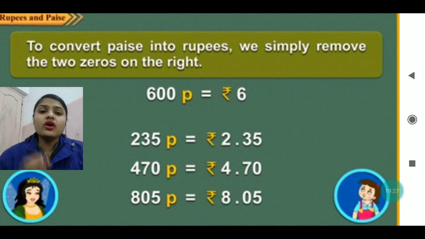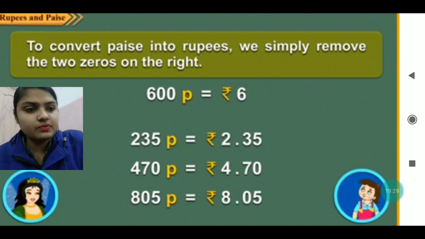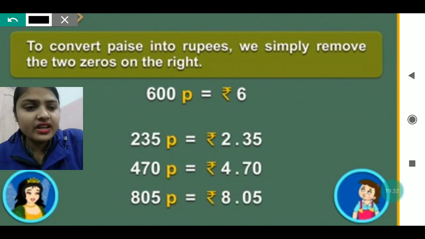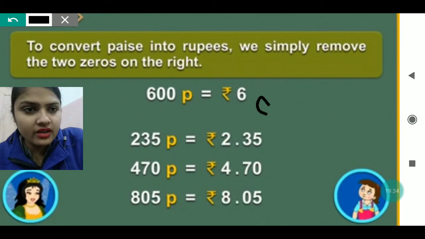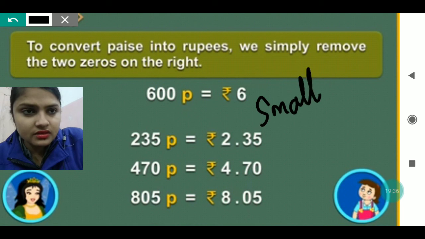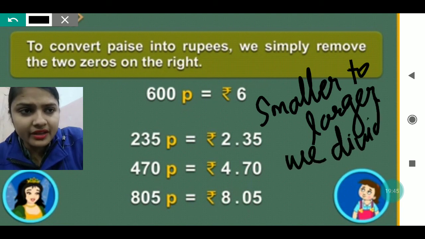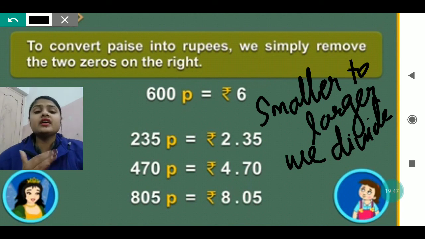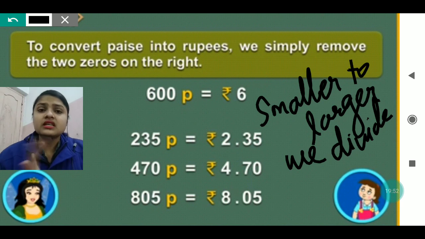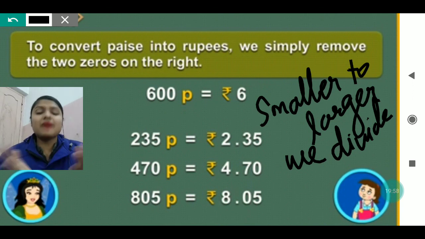Basically, whenever we convert the smaller unit to the larger one, we divide. Every time we divide. Please keep this in your mind. This will help you in converting millimeter to centimeter to meter, or gram to kg, or milliliter to liter, or paise to rupee, like this.